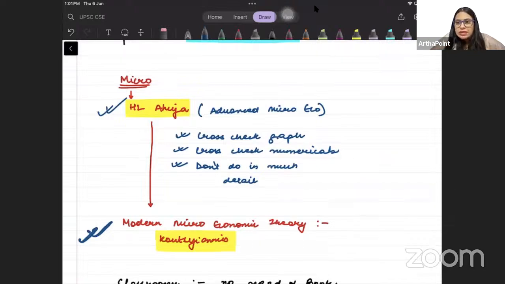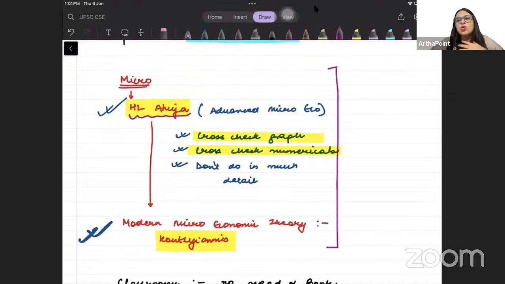Now the problem here is that in HL Ahuja there are some graphs which are incorrect. कुछ graphs ठीक से बने ही नहीं हुए हैं. Similarly, there are some numericals which are not correctly solved. And जितना डिटेल में HL Ahuja में बताया गया है उतना डिटेल में आपको करना भी नहीं है. There are some things which you don't have to do from exam point of view. So कहाँ पे किस चैप्टर में कितना रुकना है, where to stop, at what point to stop, वो जानना जरूरी है, right? And that is the reason why I would go ahead and suggest to go through my notes.